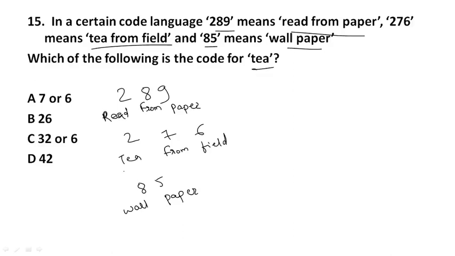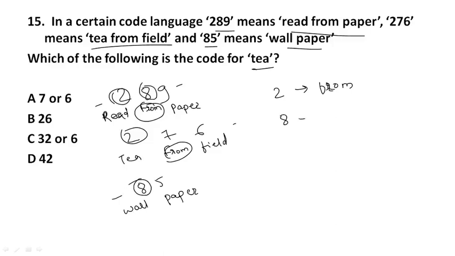T. Here T. So in the first and second sentence, what is the common number? 2. Okay, here first we have to write 2. Then what is the common word? Word is from. So here 2 will be represented as from. Okay. In the same way, in the first and third sentence, what is the common number? 8. Okay, we have to first write here 8. Then what is the common word? That is paper.